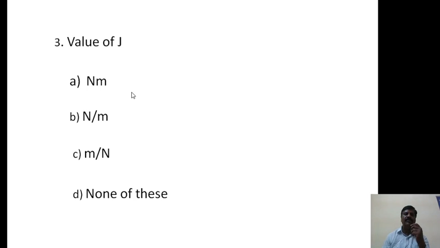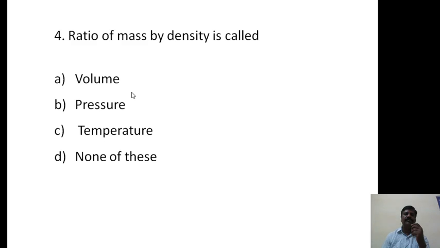Now coming to the fourth question: the ratio of mass by density is called A, volume; B, pressure; C, temperature; D, none of these. I will give just 10 seconds. You have to say the correct option.